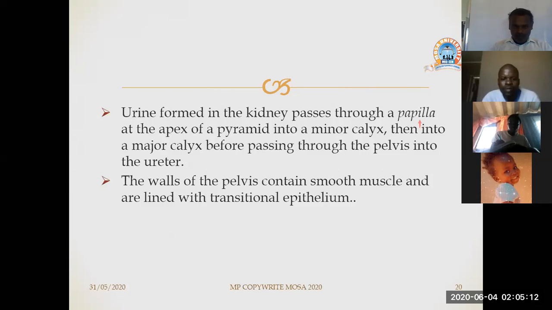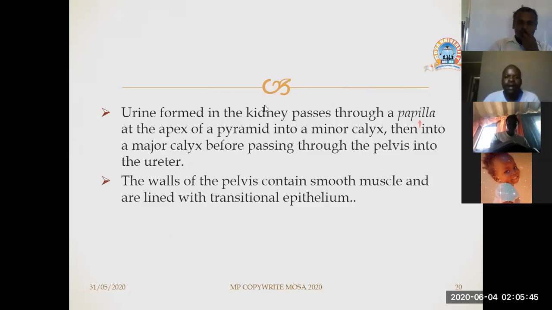The walls of the pelvis contain smooth muscle and are lined with transitional epithelium. This is the region where the ureters begin, so that they can carry the urine that has been collecting in the major calyx, so that urine can be transported to the urinary bladder, where it can be stored for a long period of time.